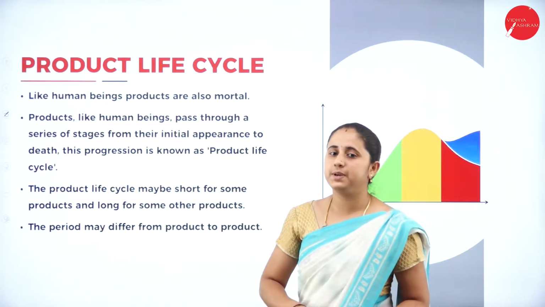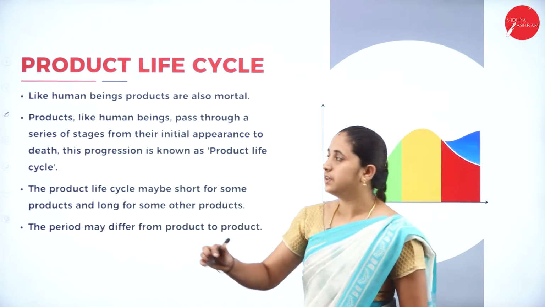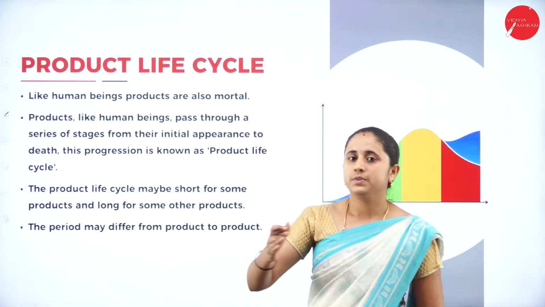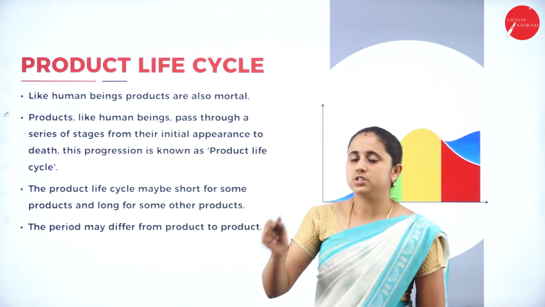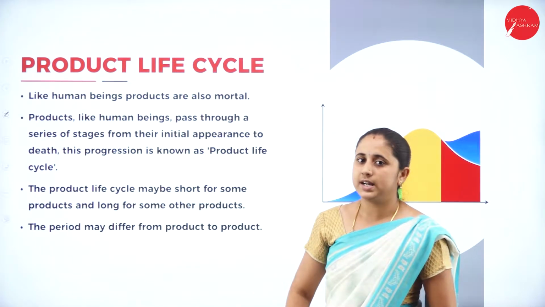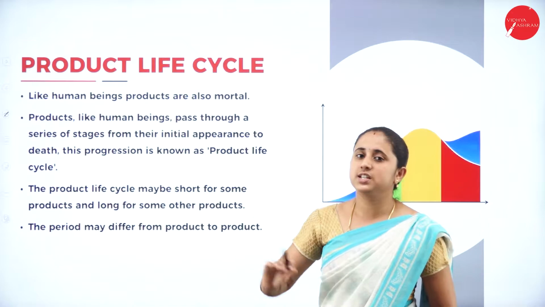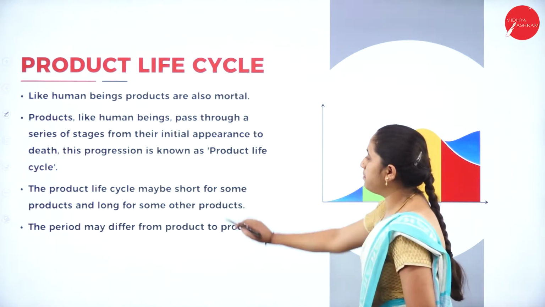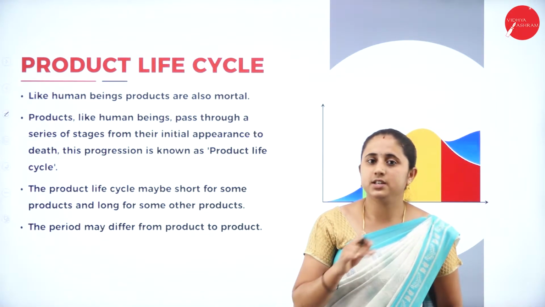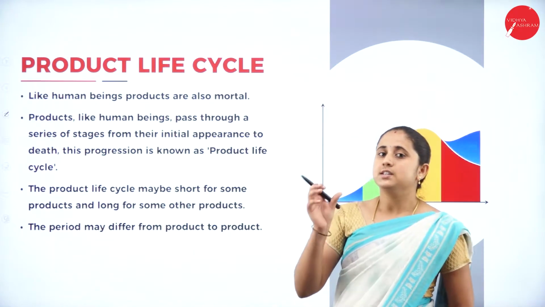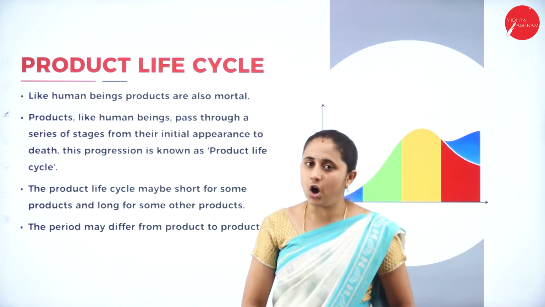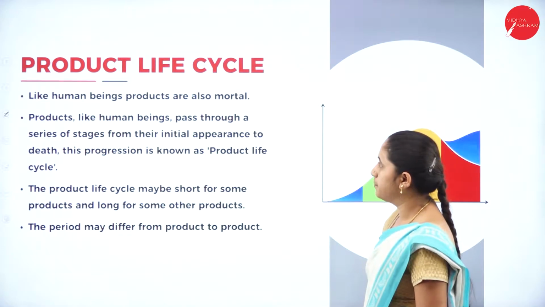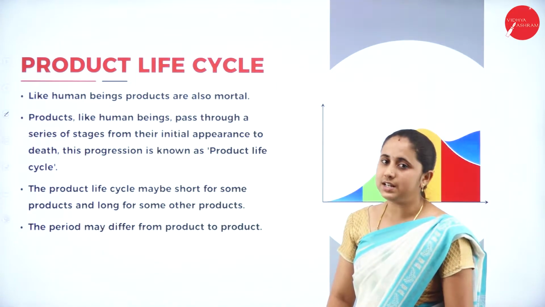That means like a human being, products also have life; they are also mortal. Like human beings, products also come across several stages, and all these stages collectively are called the product life cycle. From the initial stage till the death, the product should pass through several stages. The product life cycle is not the same for all types of products. It is short for some types and long for others, so it differs from one product to another. But every product should pass through several stages.